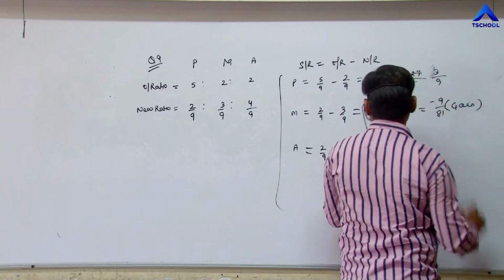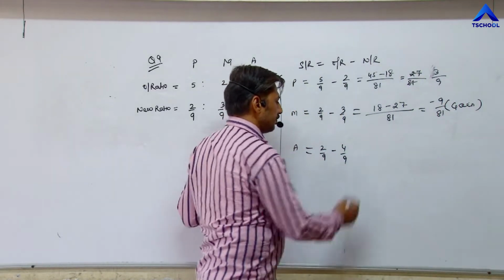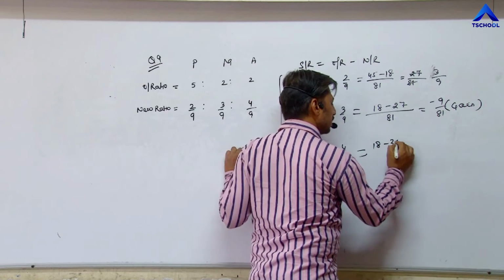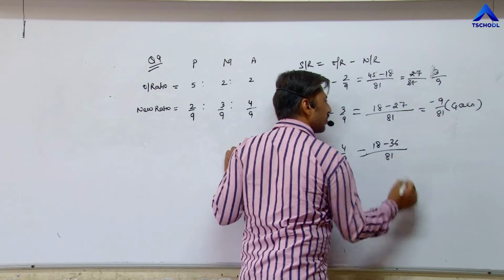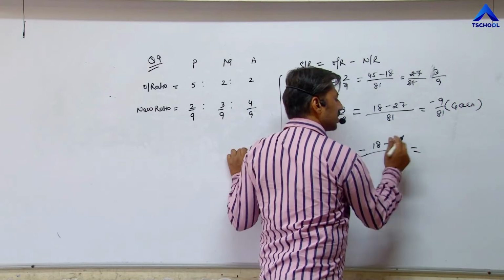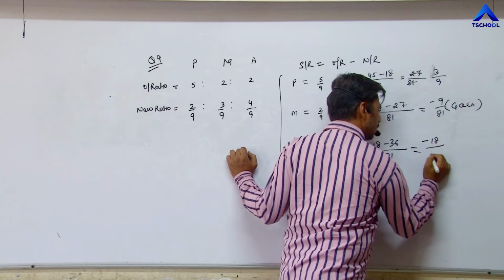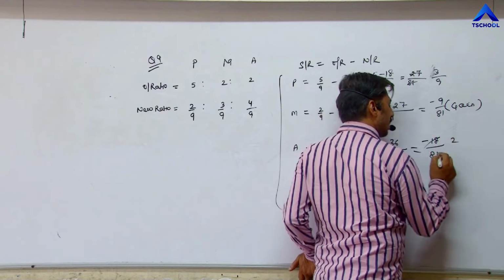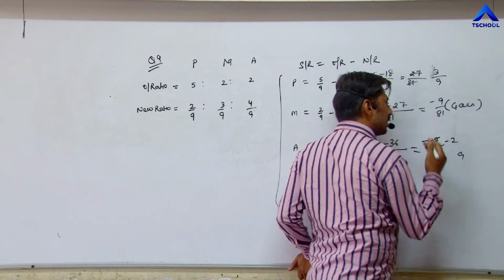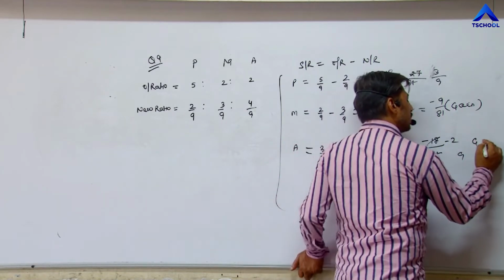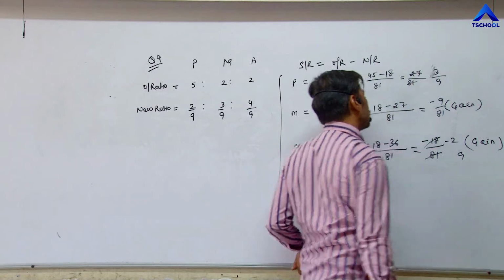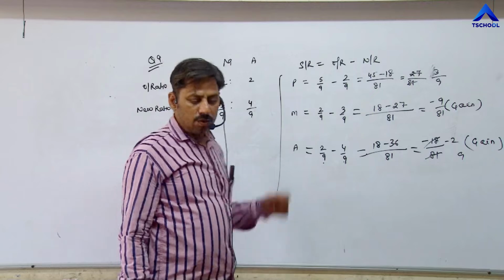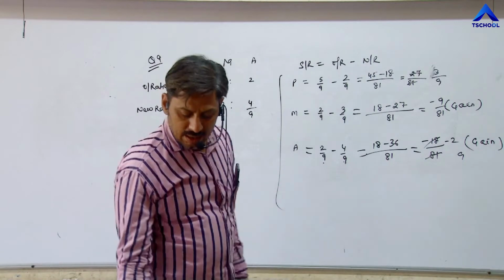Last partner, 9 2s are 18 minus 9 4s are 36 upon 9 9s are 81. 18 minus 36 means minus 18 upon 81. Means 9 2s are 18, 9 9s are 81. Minus 2 upon 9. Answer comes negative. That's why he is also in gain. So two partners are in gain and one partner is sacrificing. In this way, you have to do sacrificing ratio and gaining ratio.